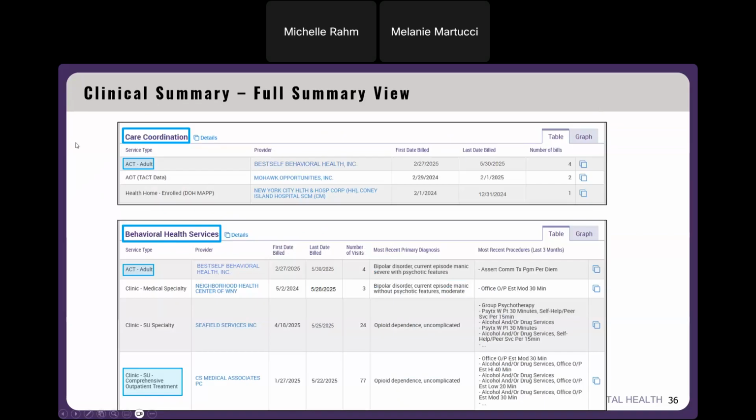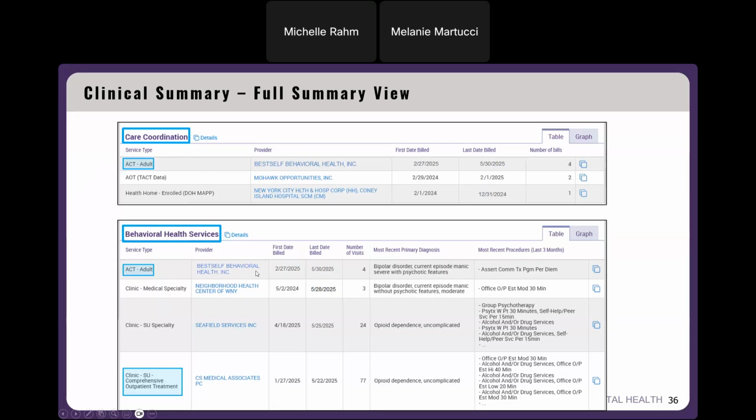So we have in the full summary view, the care coordination section, and here's where you'll see ACT information. So ACT Adult or ACT Youth will show in the care coordination historical section or the current care coordination section as well. We have behavioral health services section. So here you can see if somebody's had ACT services, and you can see a little bit more detail here.